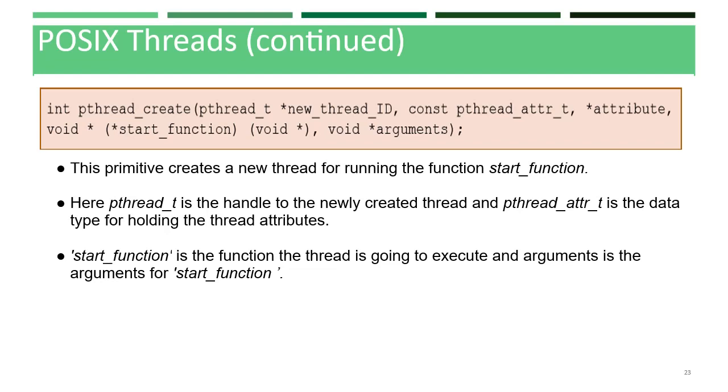And what we have used here, pthread_t, is to handle a newly created thread, whatever thread we create. In order to handle that, we use this pthread_t, and pthread_attr_t is the data type for holding the thread attributes. Whatever attributes we have in that thread, in order to hold that, we use this data type.